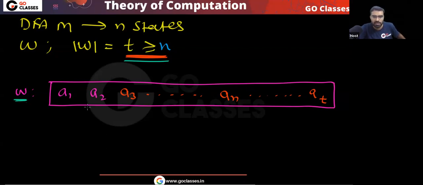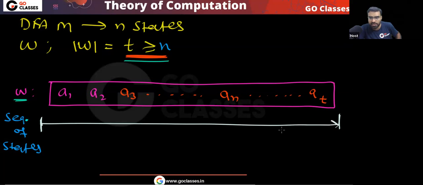Now in this string, two things are happening. Definitely you will get a sequence of states. From here to here, this is the sequence of states you are getting.